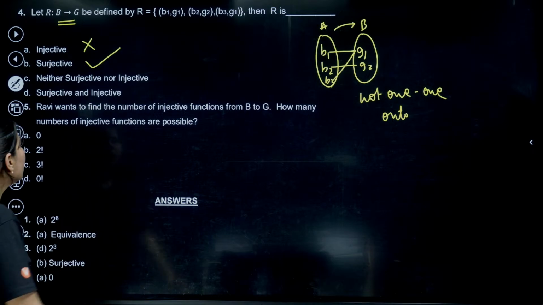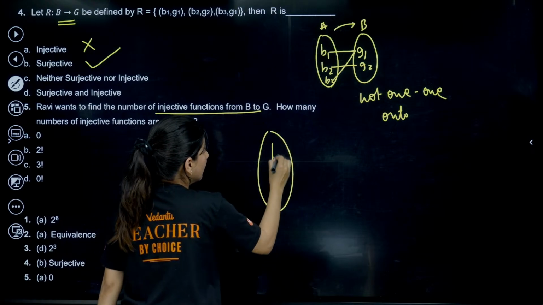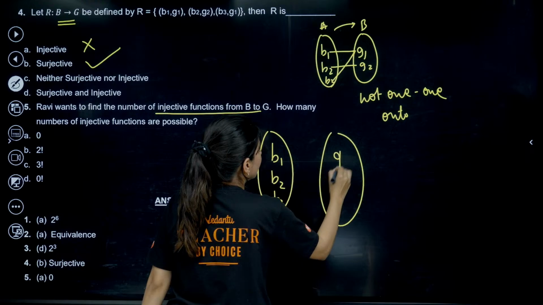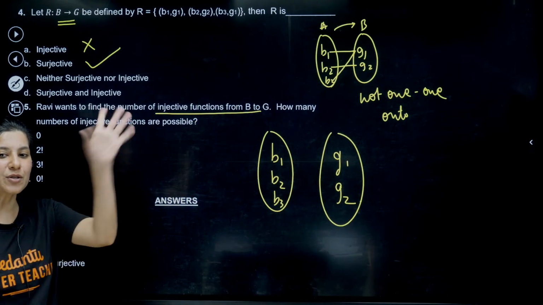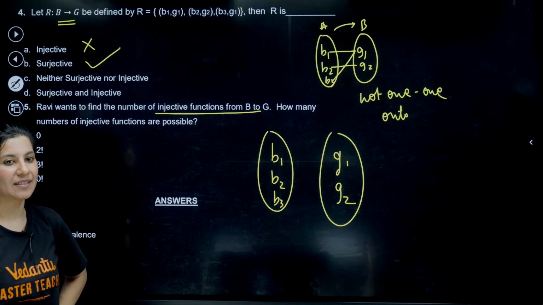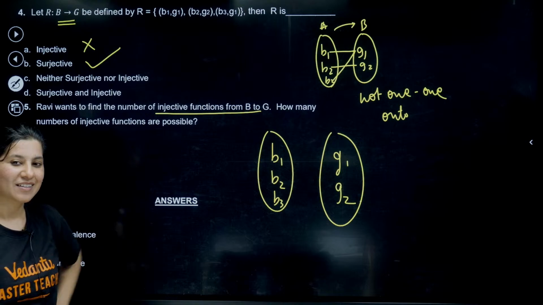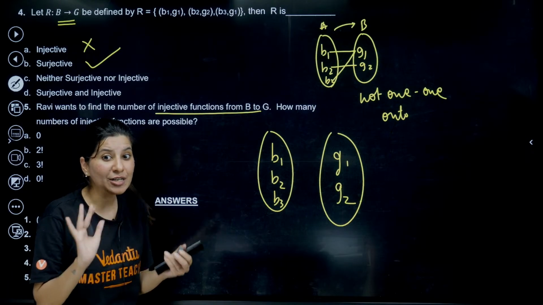Now, Ravi wants to find the number of injective functions from B to G. Number of injective functions means 1-1 mapping. So 1-1 function we need to form.